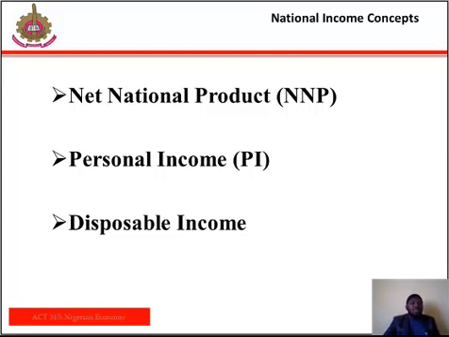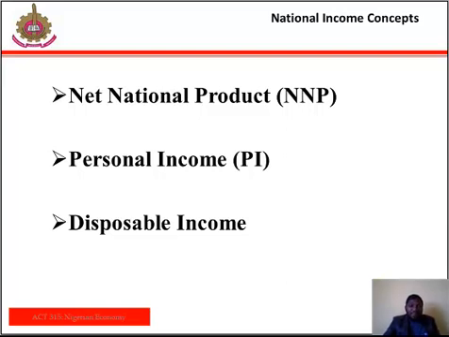The difference between gross national product and net national product is the deduction of depreciation. Depreciation is removed from the gross national product to get the net national product. Depreciation is the value of the wear and tear of capital and machinery after a year of use.